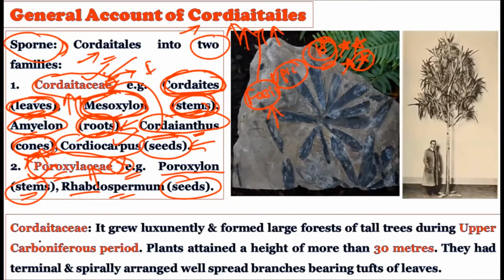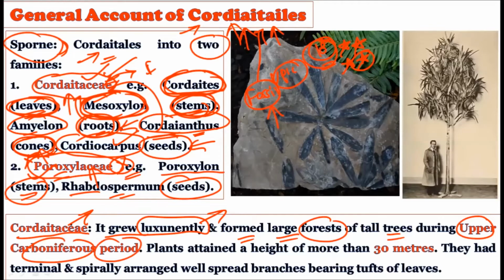Right. Now consider the very first family, which is called the Cordaitales. Now see the general characteristics of this Cordaitales family. They grow luxuriantly, that is, they had very good height and formed large forests of tall trees during the upper Carboniferous period. Their numbers were so vast that they were creating forests during the upper Carboniferous period.